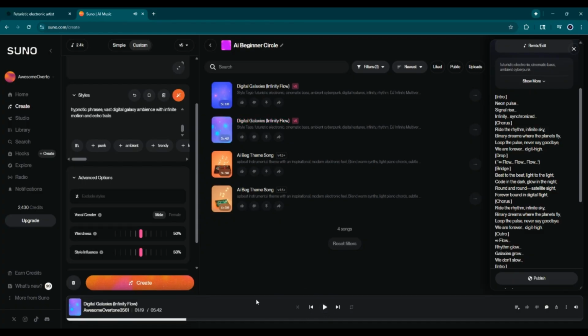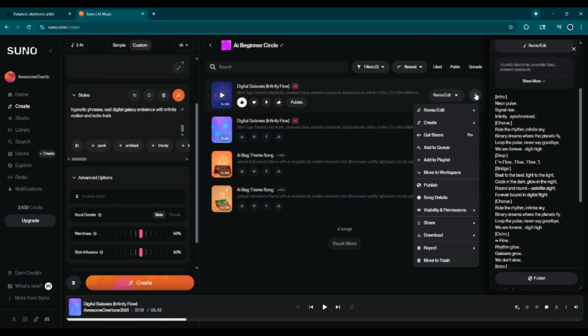Alright, so that's the 2 options it gave us. If you don't like either one, you can redo it. If you just want to make some edits to one and keep that version but make some changes, you can do that. I won't get into all that right now. But for now, I think I like number 1. So what I do is I hit a thumbs up on it so I can remember to come back to it later. Then you're going to download.